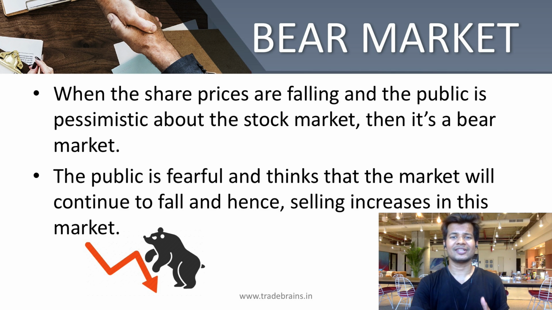On the contrary, when the share prices are falling and the public are pessimistic about the stock market, then it is called bear market. For example, if the price of a specific company is continuously declining for the last 3-4 months, then it can be said to be a bear market. Now here the people are fearful and think that the market will continue to fall, and hence they start selling their stocks. However, an important point to mention here is that no market can last forever. Bulls and bears are part of a market, and a bull market is always followed by a bear market, and a bear market is always followed by a bull market.